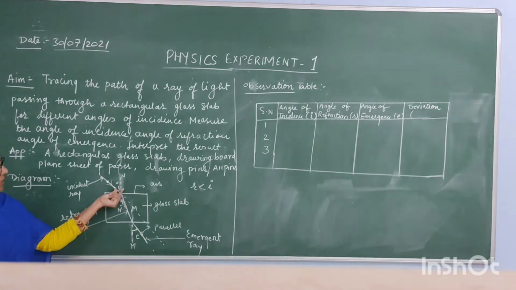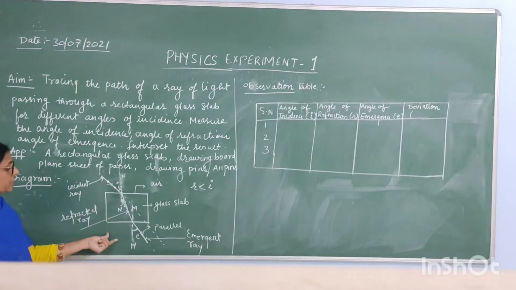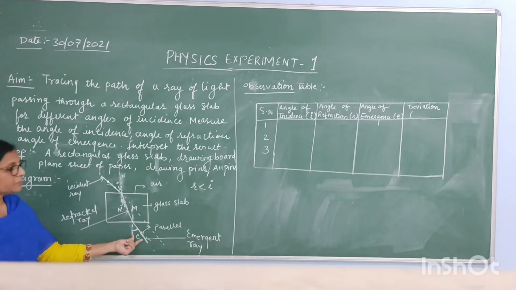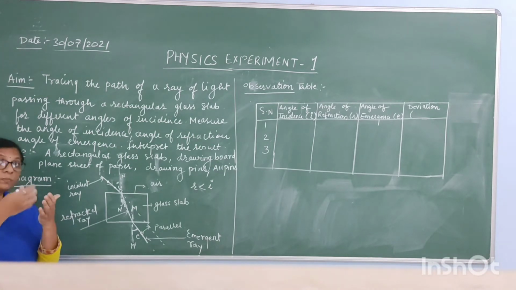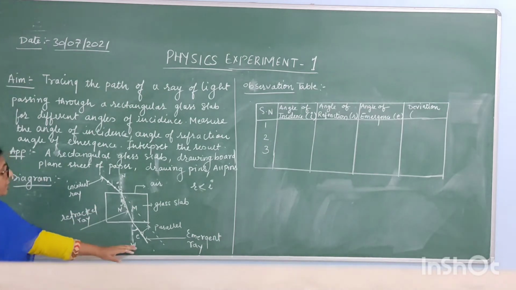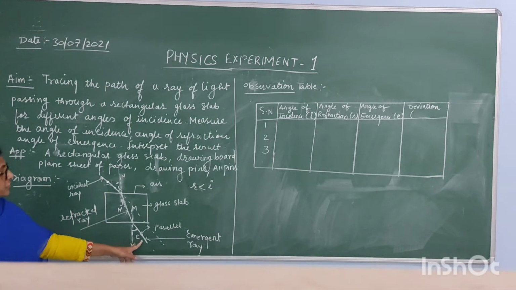I is the angle of incidence, with which the ray enters from the rarer medium to the denser medium, R is the angle of refraction, and E is the angle of emergence, the angle with which it comes out from the denser medium into the rarer medium. So this is the incident ray, the refracted ray, and the emergent ray.